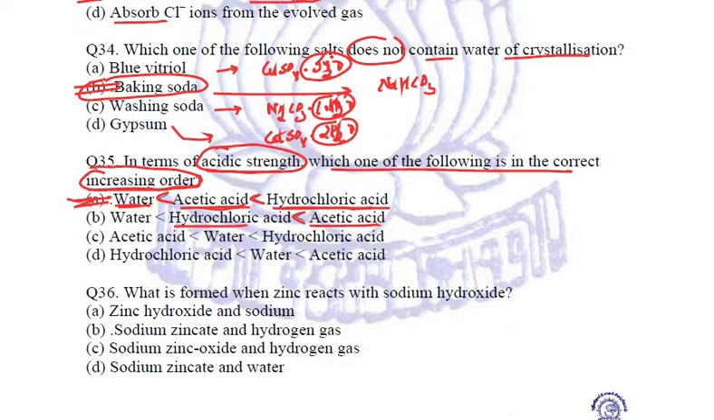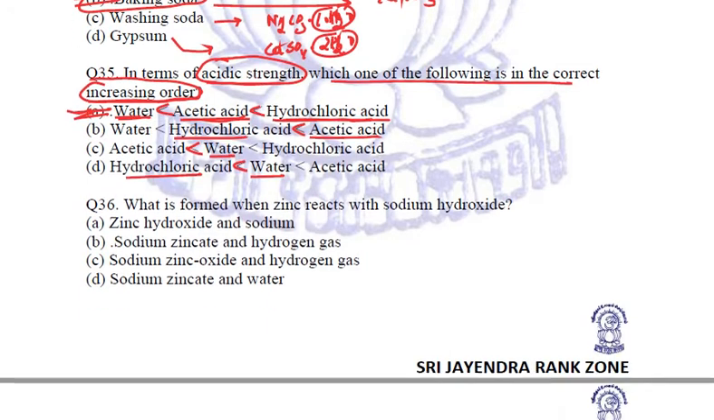No, water can't be acidic, right? It is neutral. And this is also wrong. Water can't be a stronger acid than hydrochloric acid. So the correct option to this question is option A, water, then acetic acid, then hydrochloric acid. Clear to all? Next question.